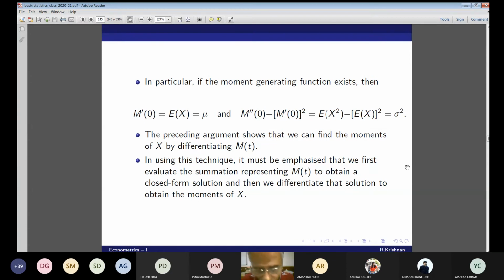Then we differentiate that solution to obtain the moments of X. Be very careful. Now you do one thing. Suppose X has the geometric distribution.